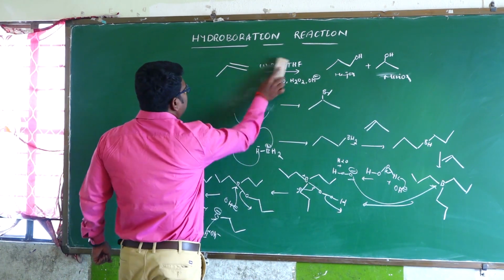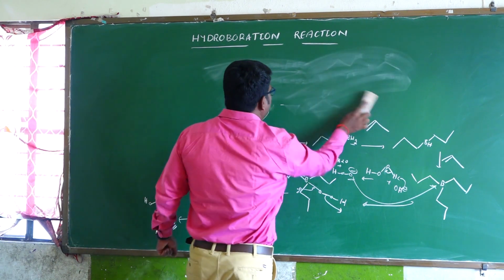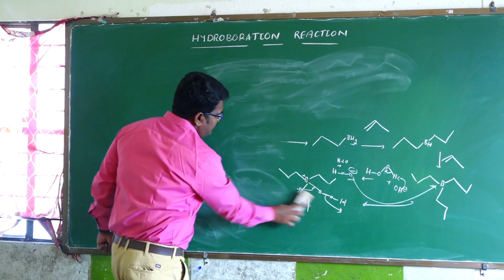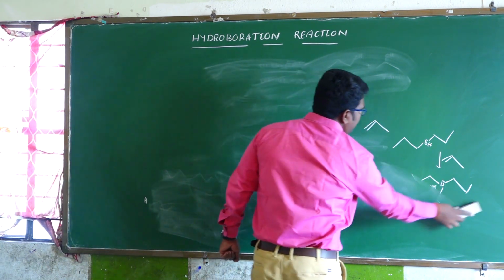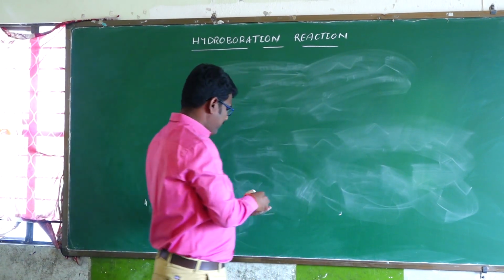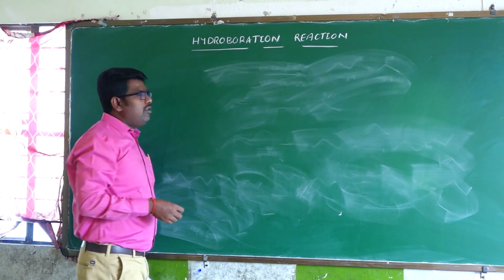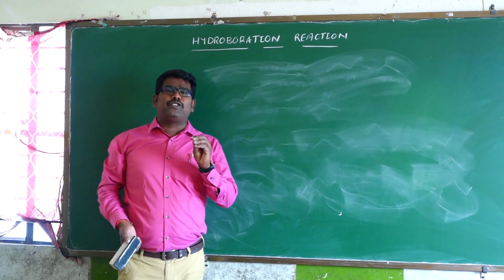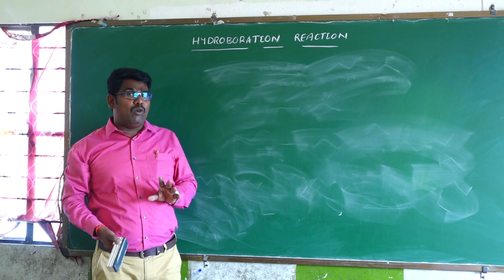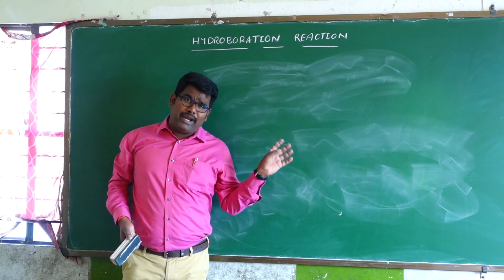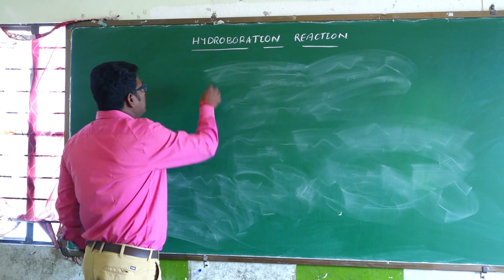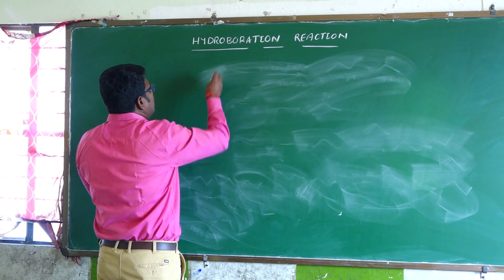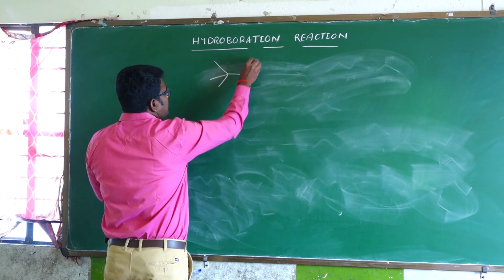Next, which types of questions were asked in previous years? Mainly hydroboration reactions. Before going to these examples, remember that the less substituted alcohol is the major product and the more substituted alcohol is the minor product in hydroboration. This is one of the reactants.